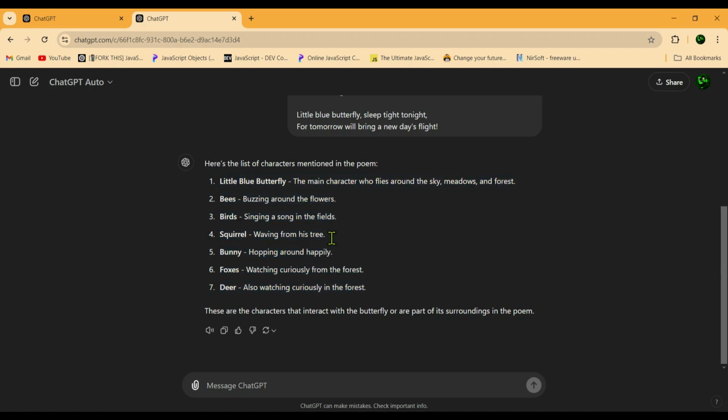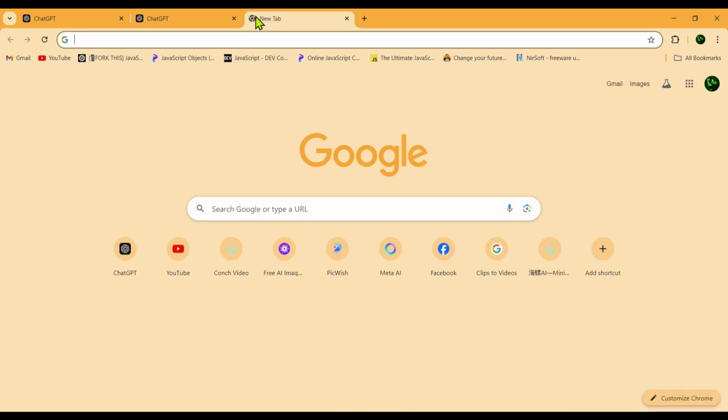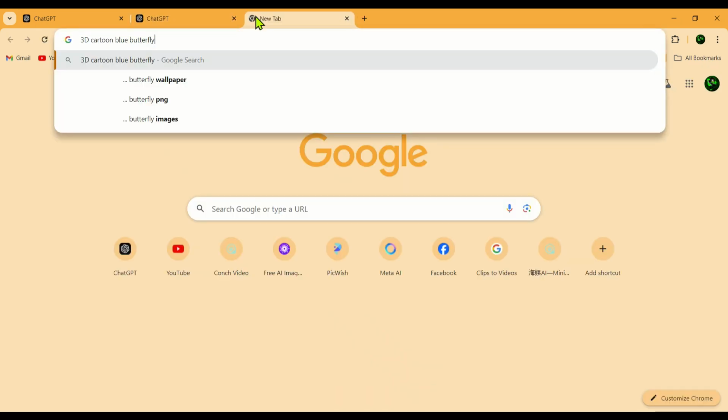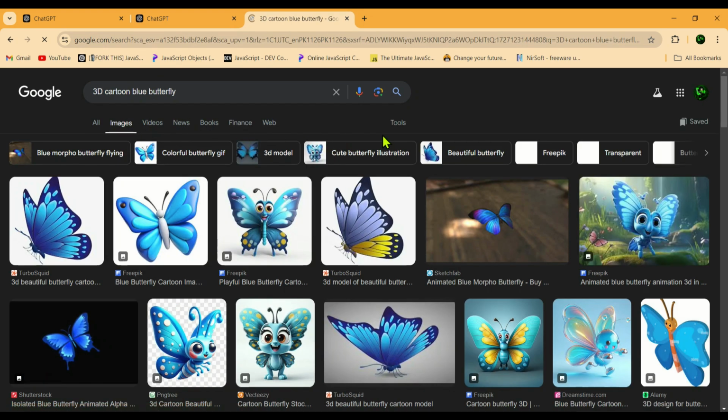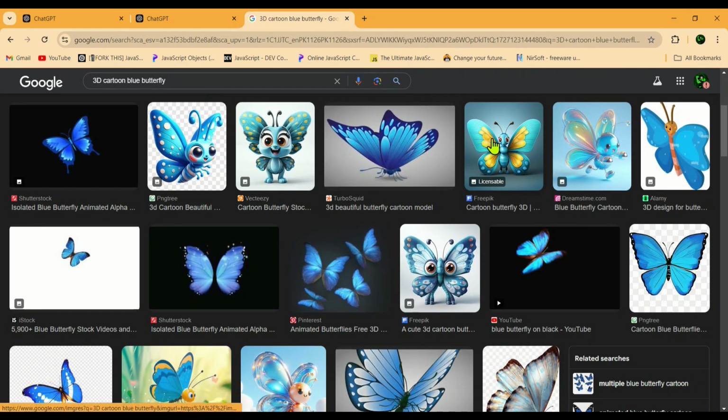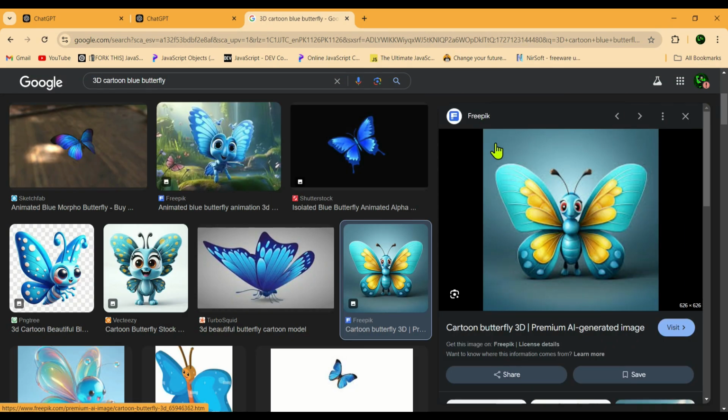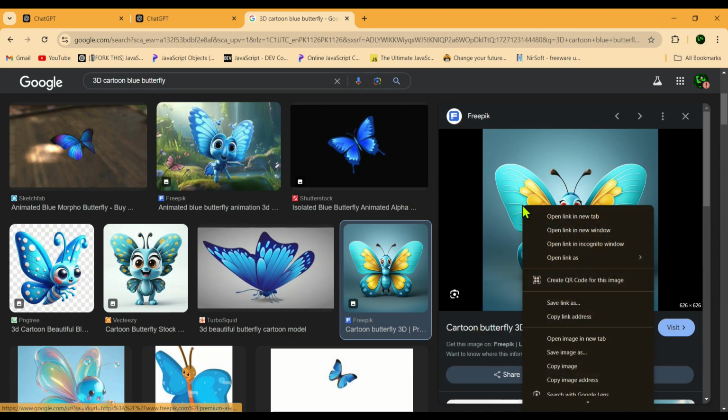To do this, let's open a new tab in Chrome, and we will call it Character Tab 3, and search something like 3D Cartoon Blue Butterfly. After that, click on the image, and you'll see many 3D images appear. You can choose any of them, but I like this butterfly, so let's use it. Click on the image, right-click, and copy it.